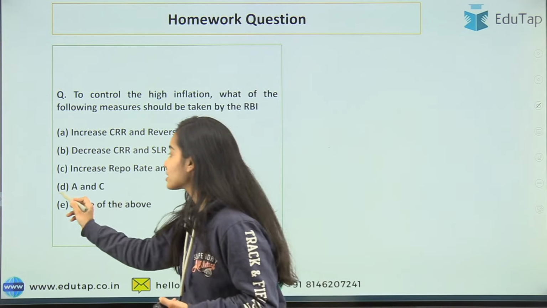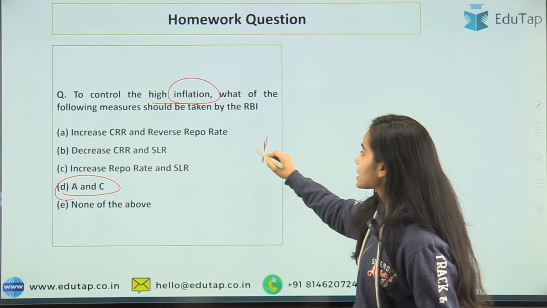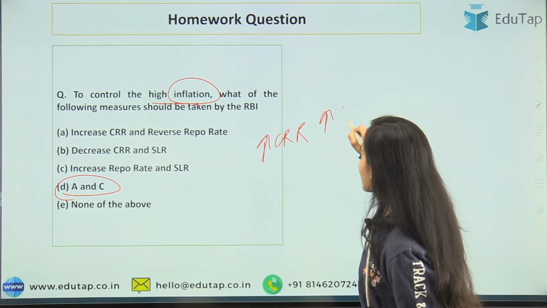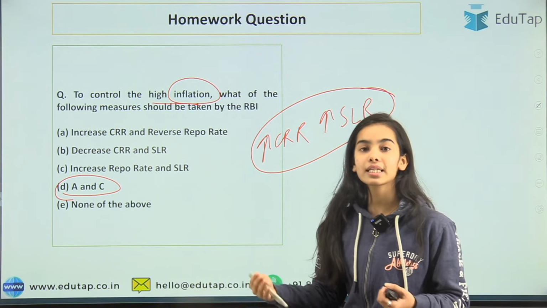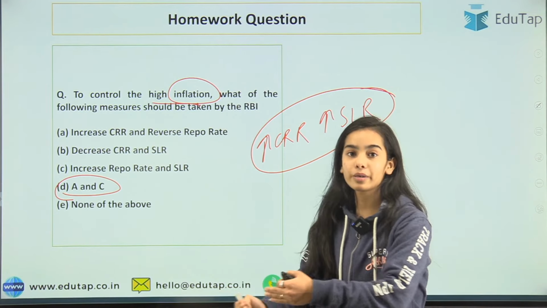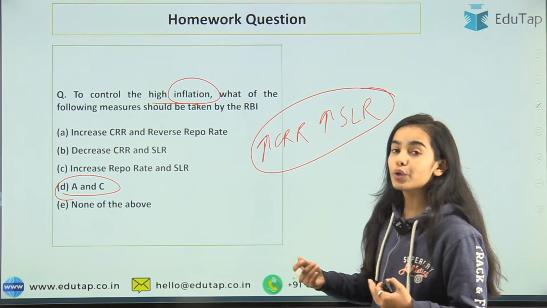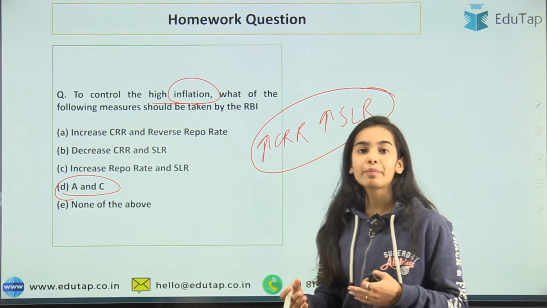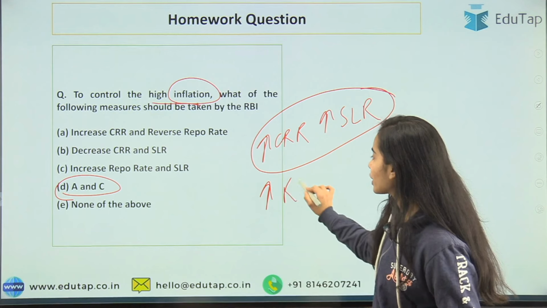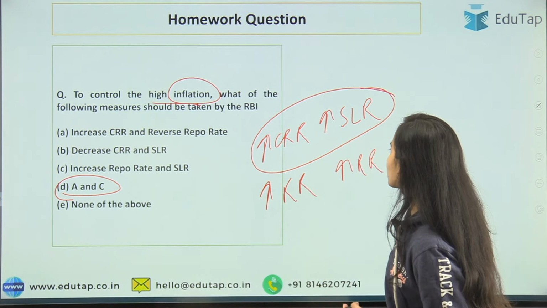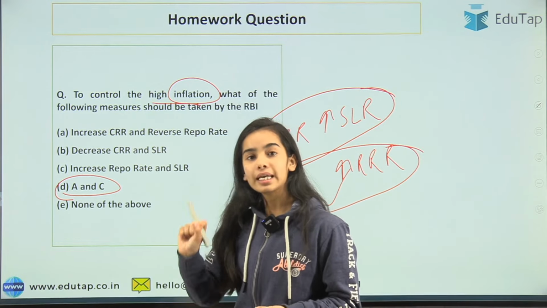So now the homework question. For the people that have misunderstood the question, or couldn't give the right answer, the right answer is A and C, because if we want to control the inflation, the CRR must be increased, the SLR must be increased. With increased CRR and SLR, the RBI is keeping the money. The banks have to keep money with themselves, so they have less money to give as loans, so less money will flow in the economy, so the inflation will reduce. As well as an increase in the repo rate and an increase in the reverse repo rate. I have told you in the previous video that if these are increased, then also the inflation is controlled.